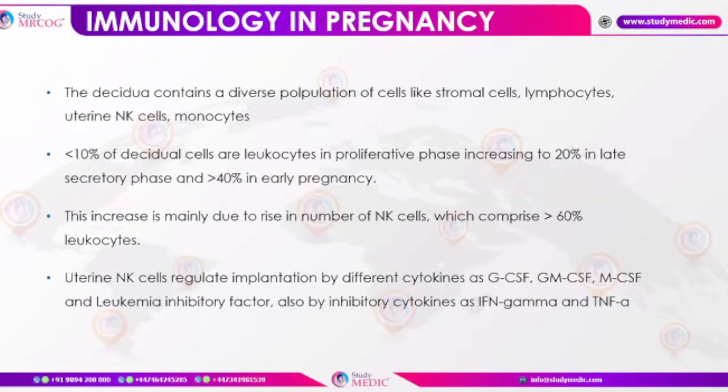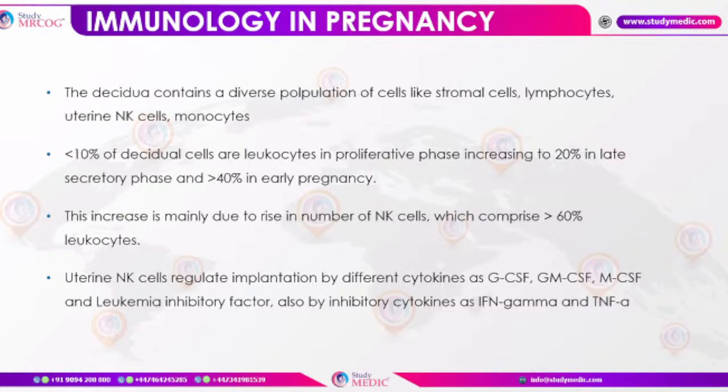The decidua contains a diverse population of cells like stromal cells, lymphocytes, uterine natural killer cells, and monocytes. Less than 10% of decidual cells are leukocytes in the proliferative phase, 20% in the late secretory phase, and 40% in early pregnancy. The increase is mainly due to a rise in the number of natural killer cells, which comprise more than 60% of leukocytes. Uterine natural killer cells can regulate implantation by different cytokines, such as the colony stimulating